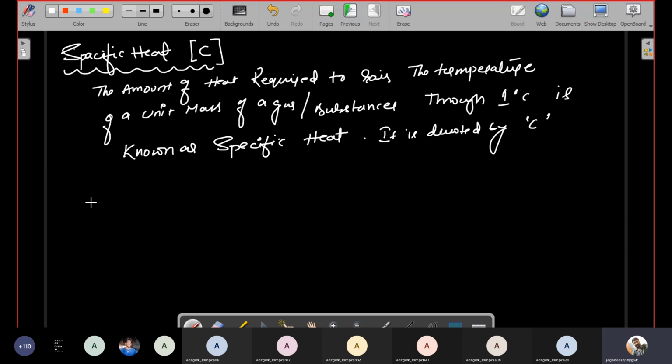Now I want to derive this. Specific heat can be studied in 2 ways: the specific heat at constant pressure, and at the same time the specific heat at constant volume. So the specific heat is studied in 2 ways.